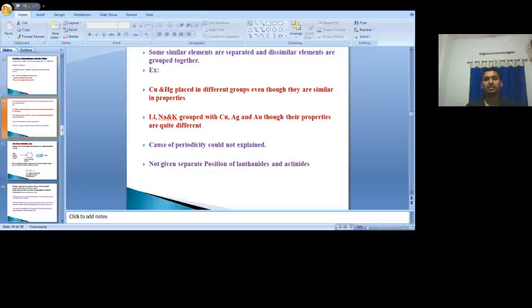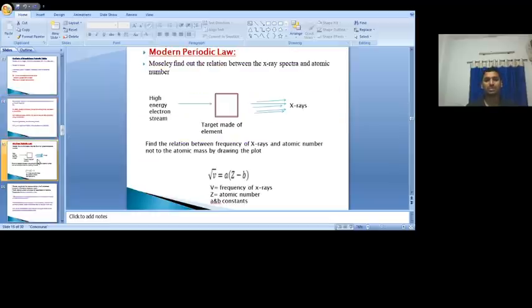So based on Mendeleev's periodic law, that the physical and chemical properties are periodic functions of their atomic weight, we arrange the elements in the increasing order of their atomic weight. If you arrange the elements in the increasing order of their atomic weight, these are the drawbacks we get. So to overcome these drawbacks, next came Moseley, a scientist.